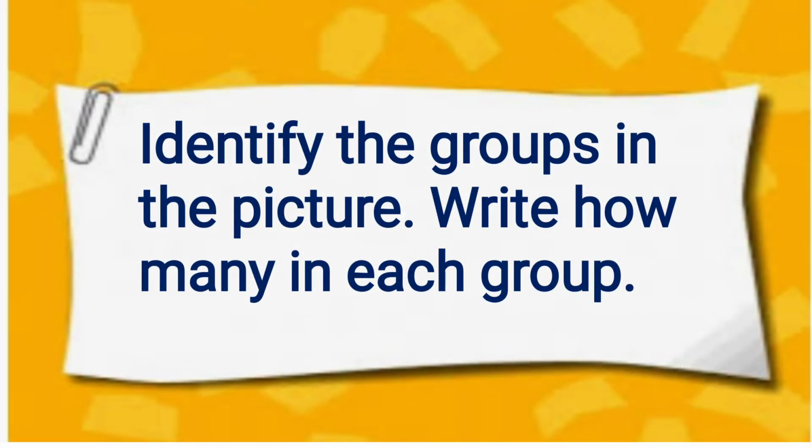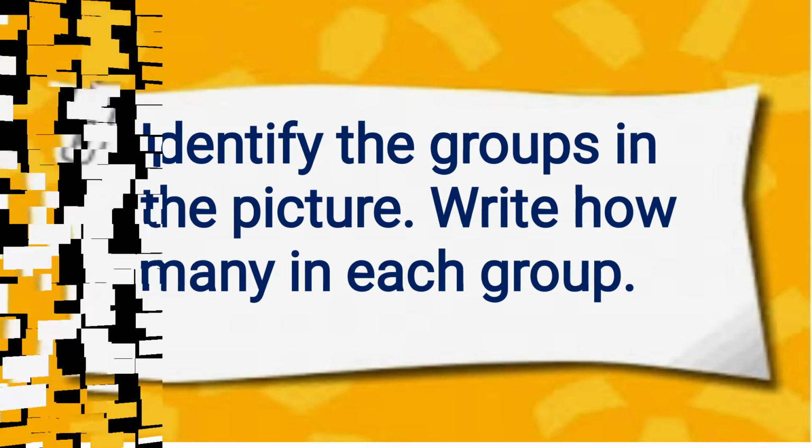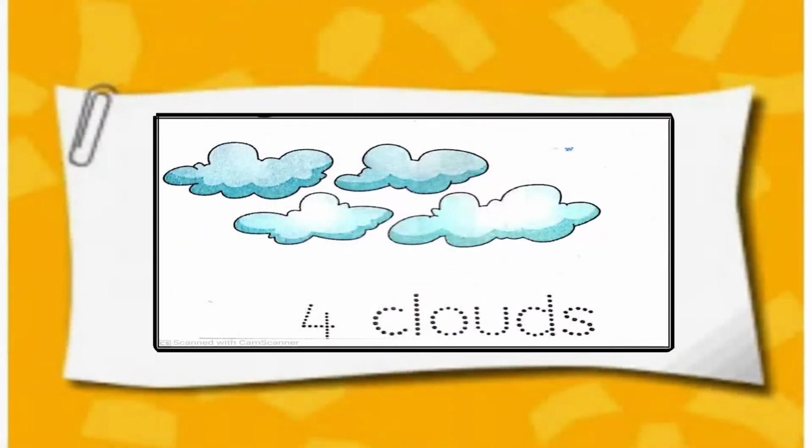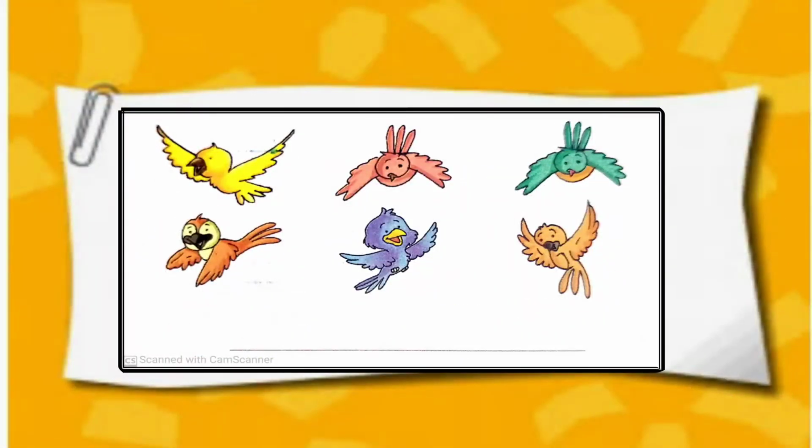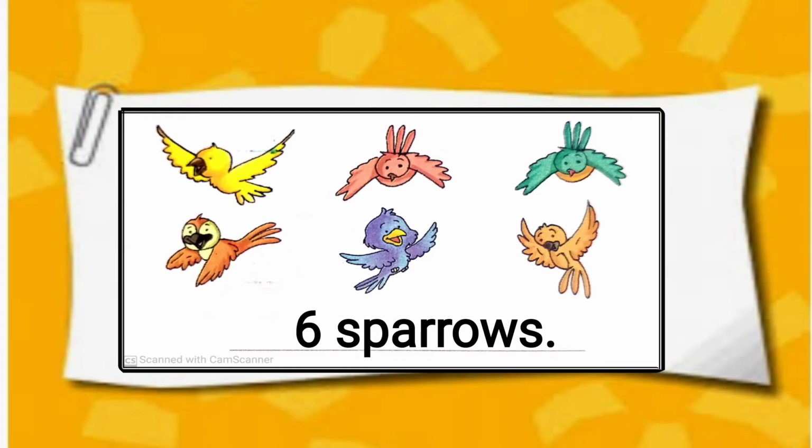Identify the groups in the picture. Write how many in each group. There are 4 clouds in the picture. Six sparrows.